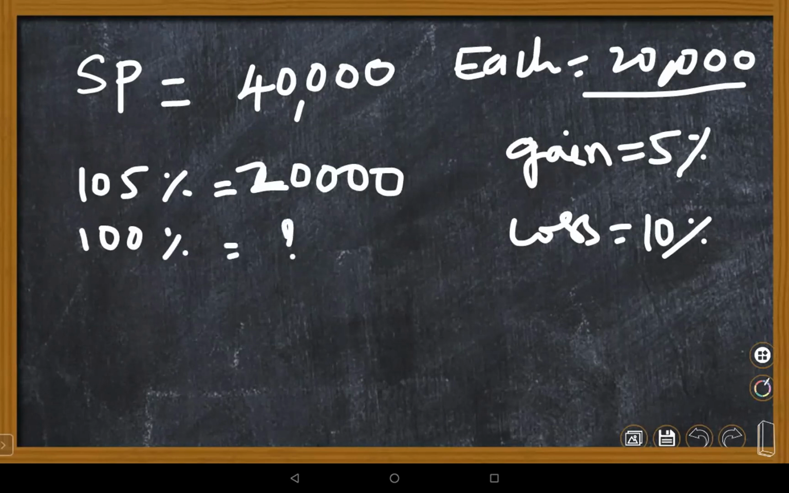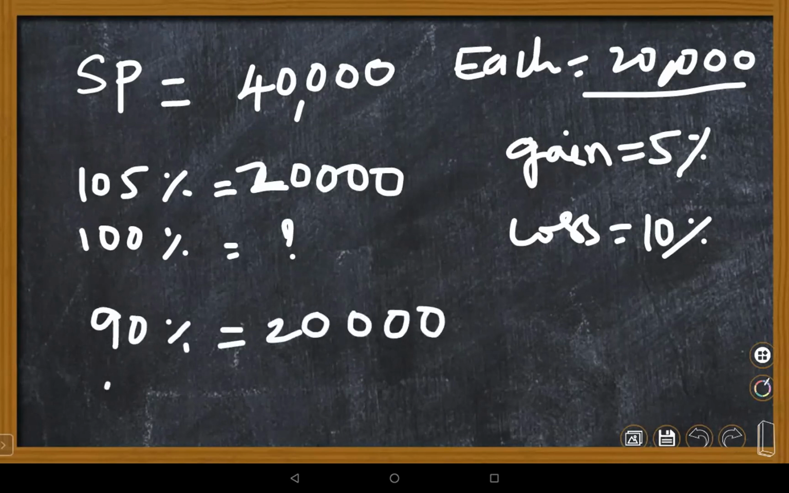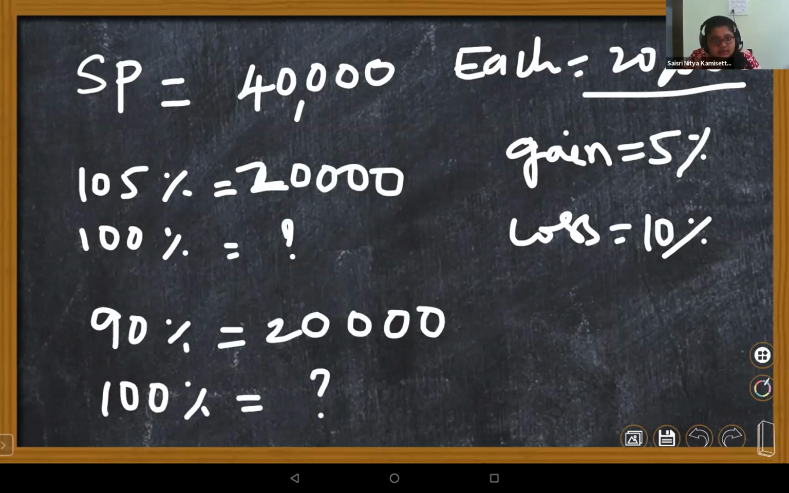Okay, 100% you can find. Now loss is happening, which means 90% he is getting as 20,000. You need to find 100%, Nana. To find the CP, the cost of one buffalo, you have to do 100 by 105 into 20,000. Whatever the thing, just do cross multiplication and make it simple, Nana. Don't go many steps, children.